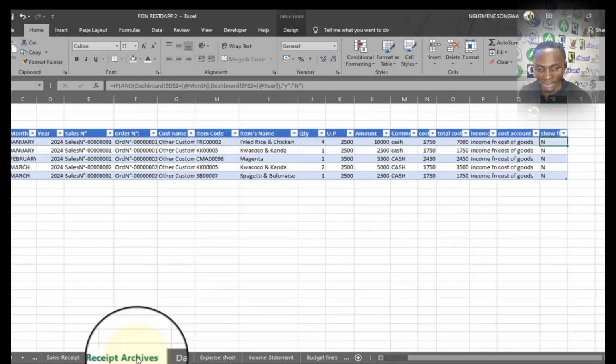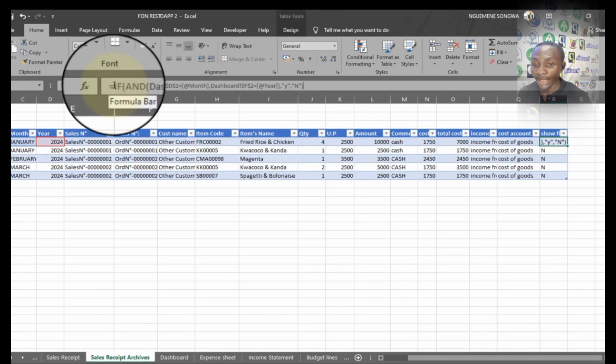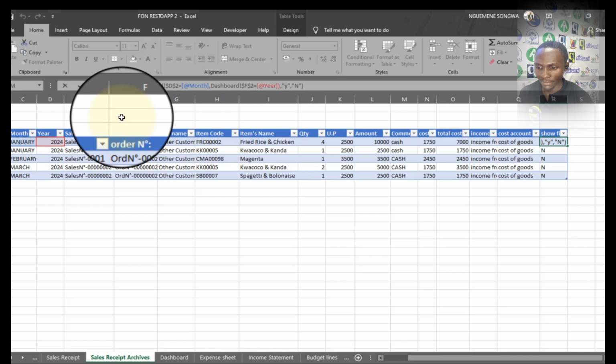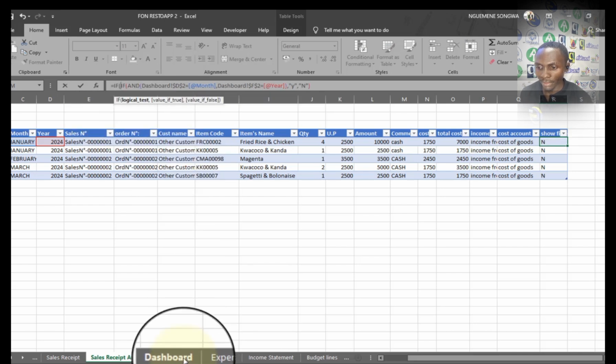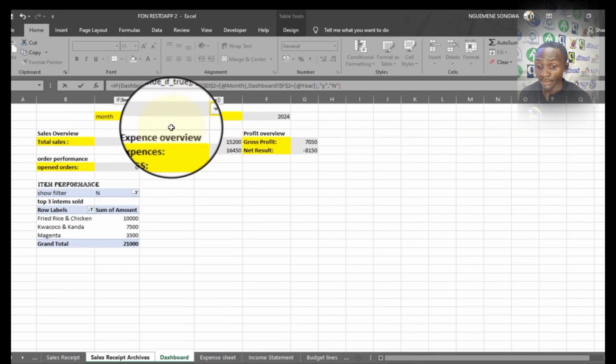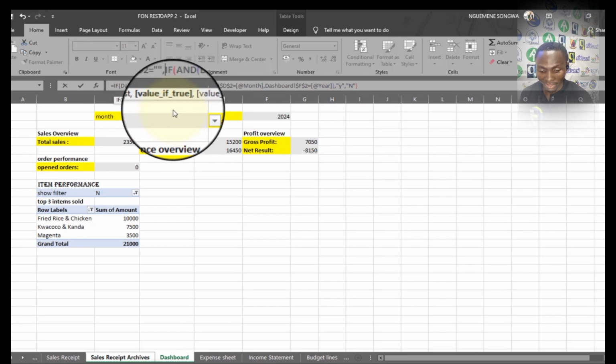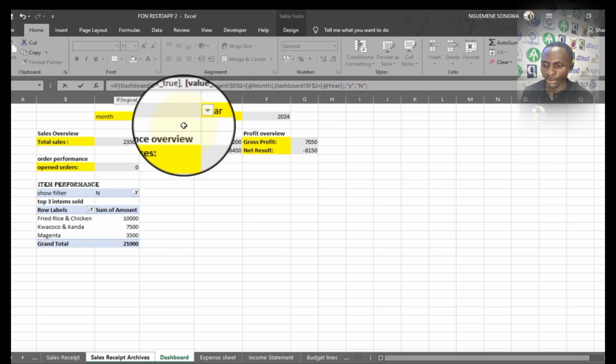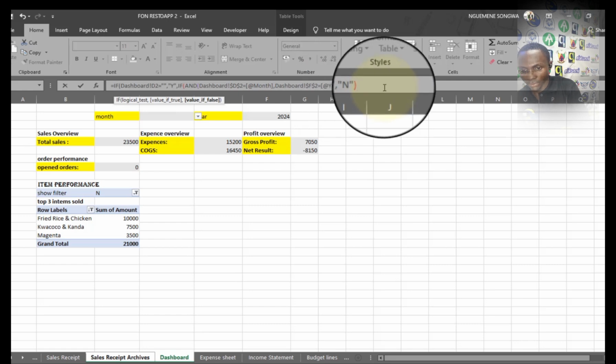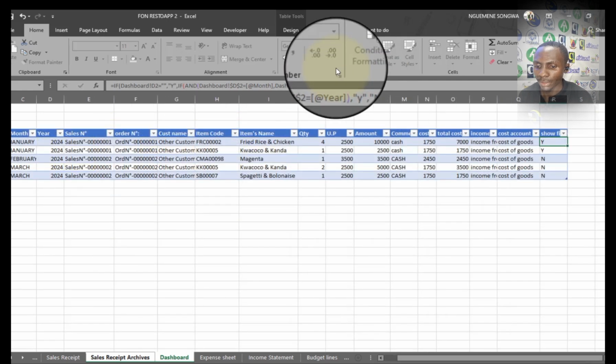As a result, we'll first of all come here and edit this function, bring in another IF function from the beginning and say: if the month here is equal to nothing, then yes, which is Y. So if the month is equal to nothing, then you should show Y. I close the bracket and take the tab key.